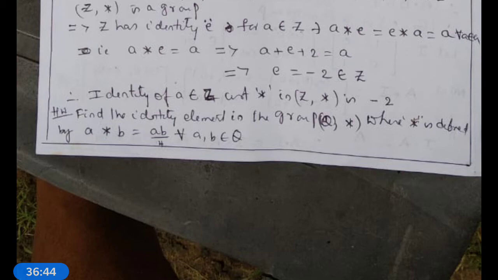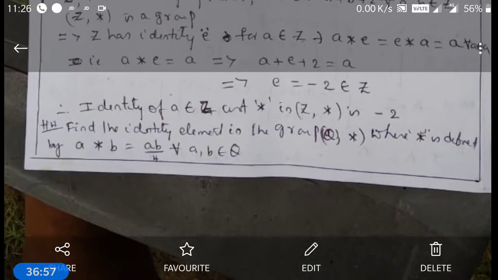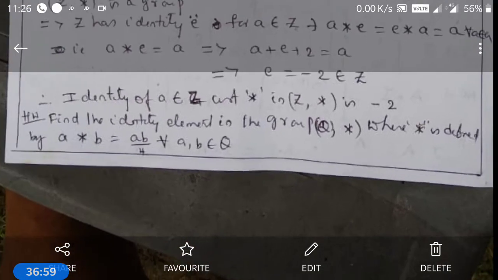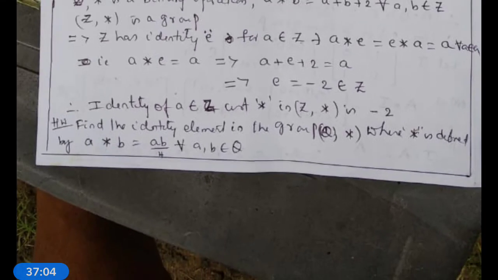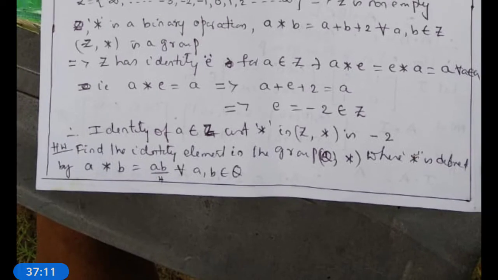Therefore, let A comma B belongs to Q such that A star B is equal to AB by 4. Now, Q comma star is a group. That means it has an inverse and it has an identity.